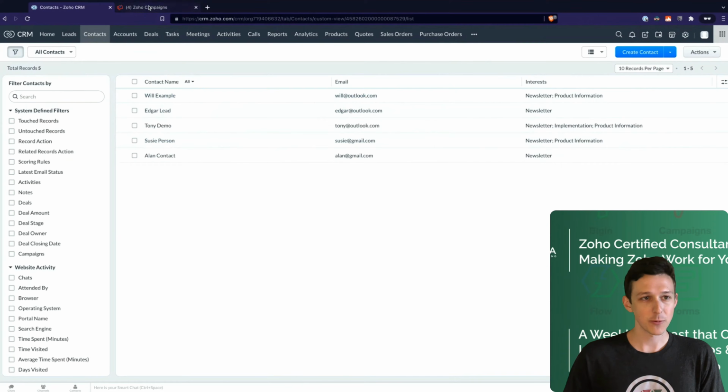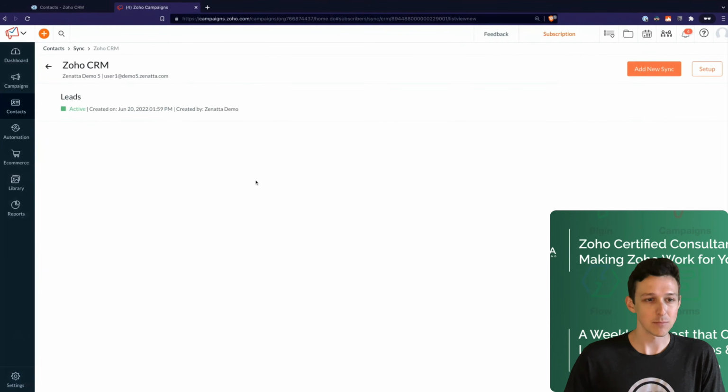And so similar to how we set up a sync with really any application, on the campaign side, we'll basically just need to go through and delineate what we want to take from CRM and where we want to put it inside of campaigns. So here again, under our sync services and contacts, I'll go ahead and add a new sync.